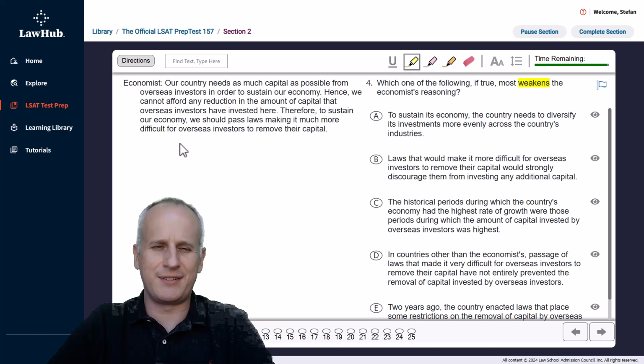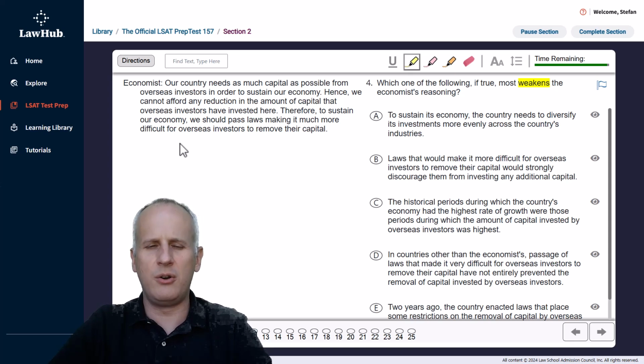Well, we can see it's an economist, so I don't really need to highlight the economist's reasoning. But we do need to highlight that task of a weakened task. So we know what we have to do. We're going to read the statements by the economist. We are going to highlight the conclusion of that economist for clear reference, and then try to mentally predict what a broad way to weaken that claim might be as best possible, understanding that generally with earlier questions in the section, it's more easily done as far as a prediction.